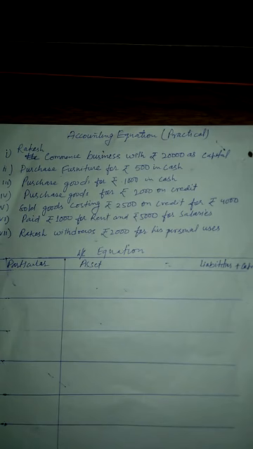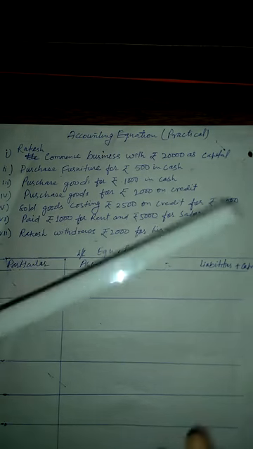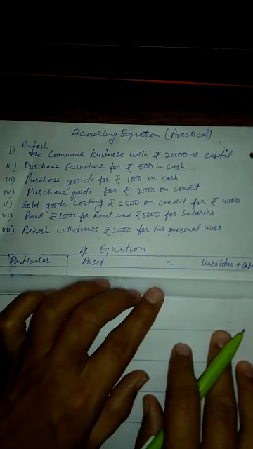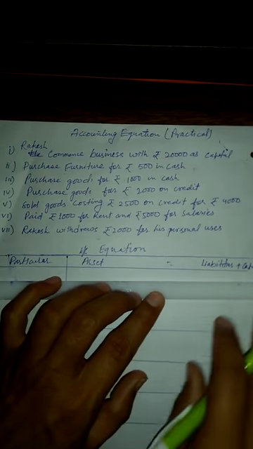Here we make one more column so that we can understand what are the assets and what are the liabilities.